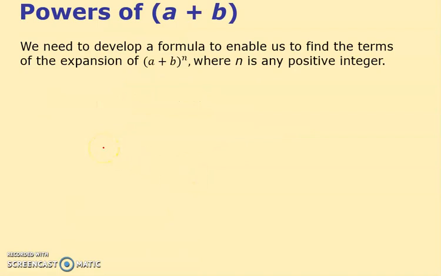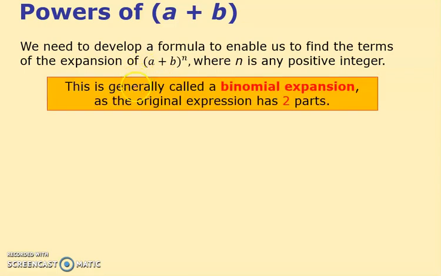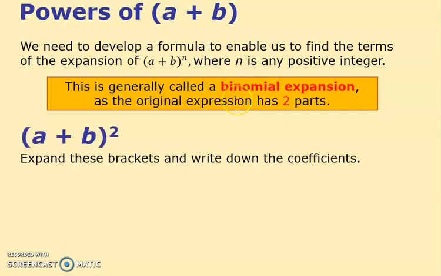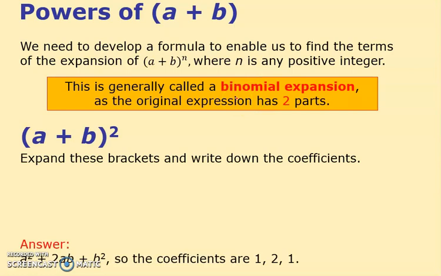Powers of a plus b then. So basically this is what Pascal looked at. He looked at the simple one, binomial expansion, then we're going to have 2 parts to it. And as we've just seen, a plus b squared. Well, it won't surprise you to learn that this is a plus b times a plus b. And a lot of people go wrong on these because they just square this one, they square this one.